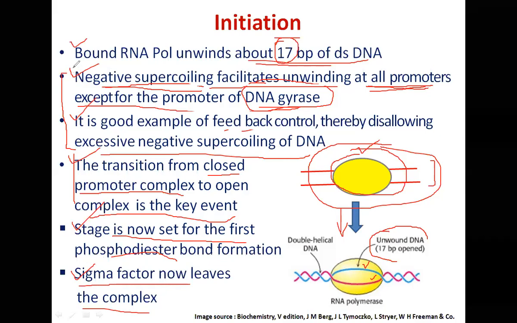So you must understand this point, negative supercoiling and DNA gyrase. This is under a negative feedback loop because it helps maintain the DNA optimally negatively supercoiled. Excessive negative supercoiling will not be helpful either, nor less than optimal negative supercoiling. So naturally occurring DNA is all the time maintained optimally negatively supercoiled.